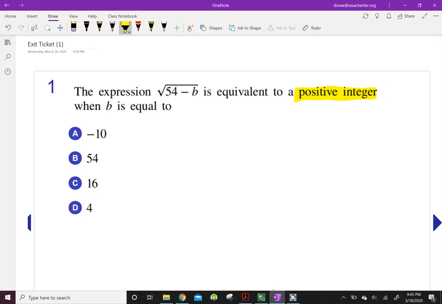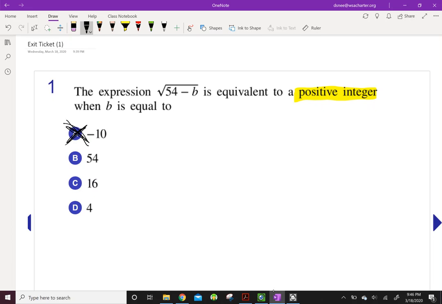So I need it to be a whole number. So whatever I'm finding the square root of has to have a whole number. Okay, and we can't get a negative number if we're taking the square root, right? We're looking for a positive integer, so that one gets crossed out right away.